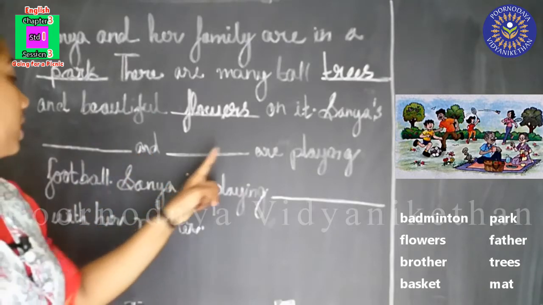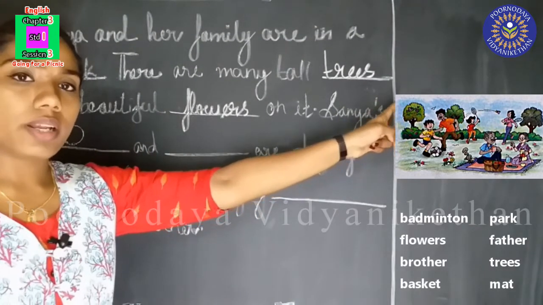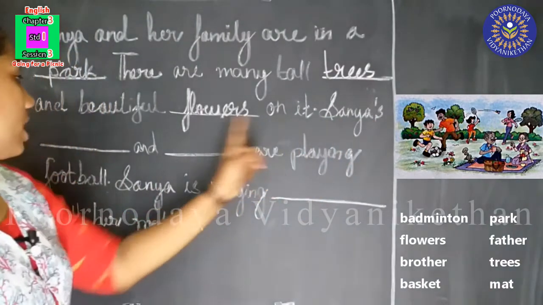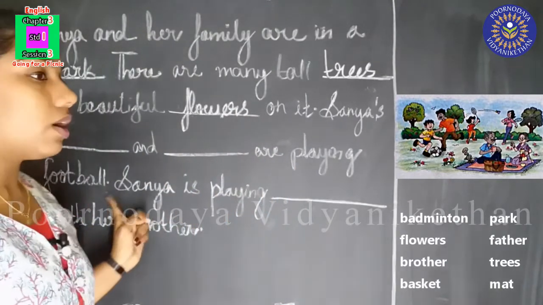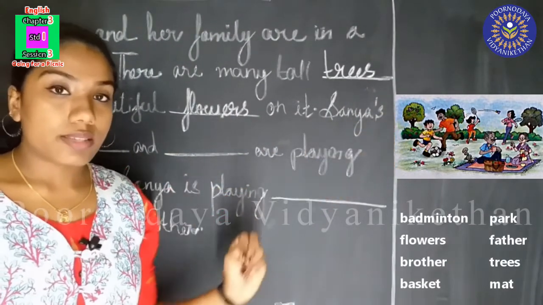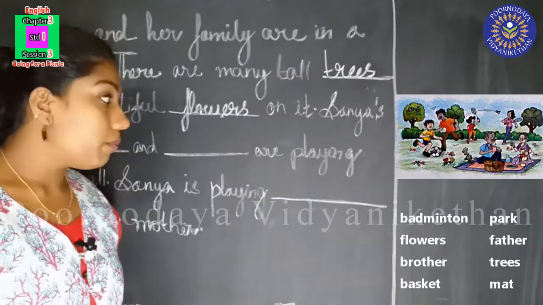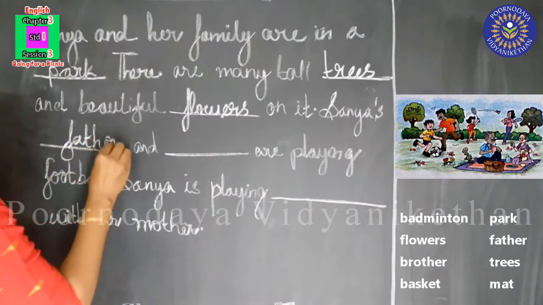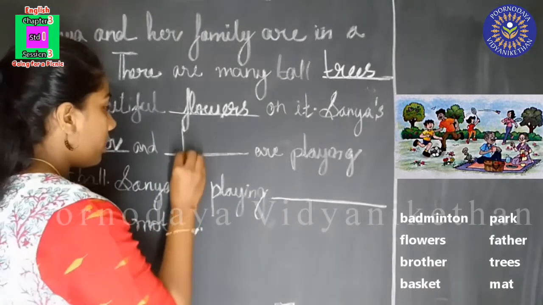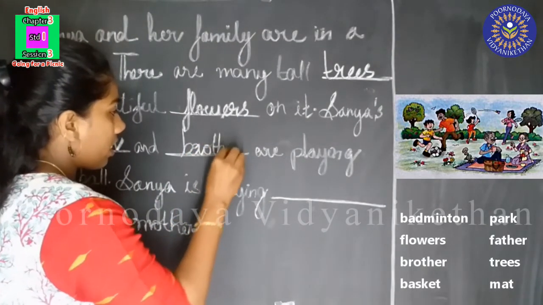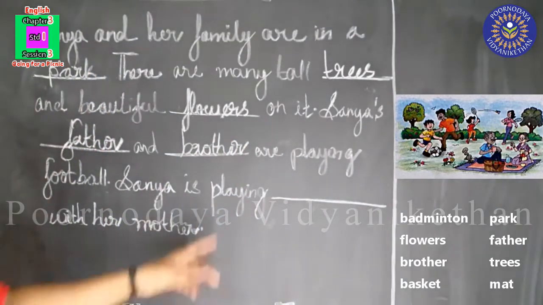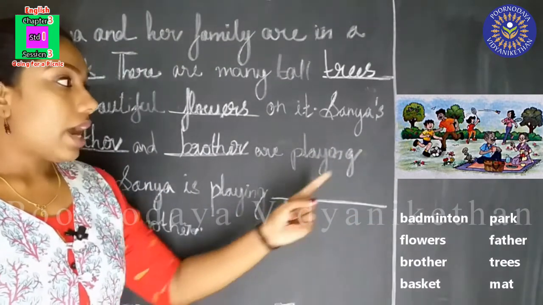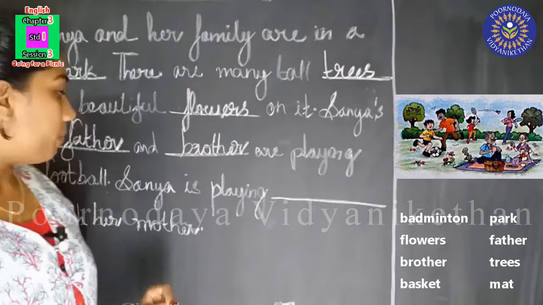Sanya's dash and dash are playing football. Who all are playing football here? Sanya's father and brother. Sanya's father and brother are playing football. Have you seen this in the picture?